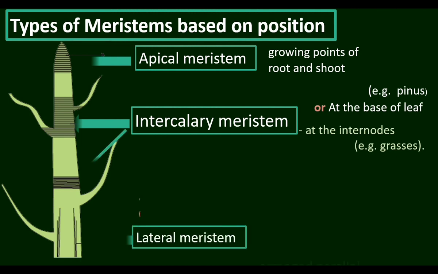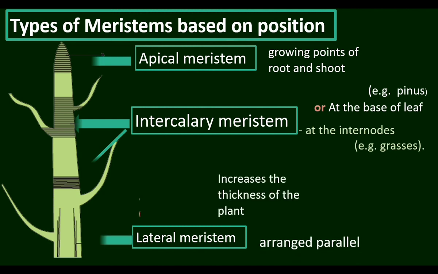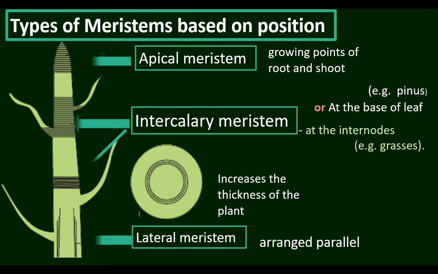Lateral meristem is found parallel to the long axis of the plant. From top to bottom, along the side, lateral meristem is arranged. When the lateral meristem produces new cells, the thickness of the plant increases.